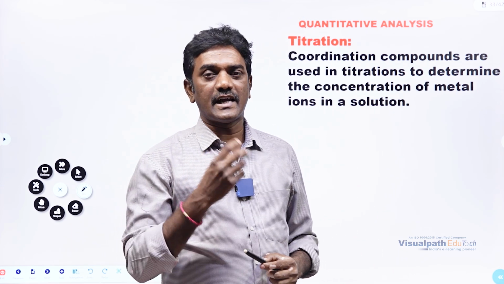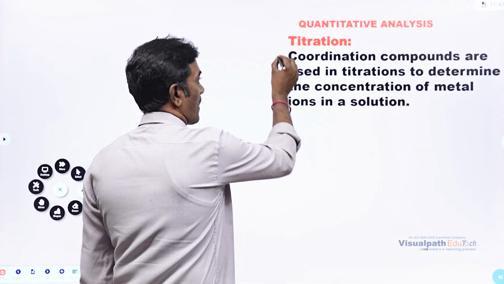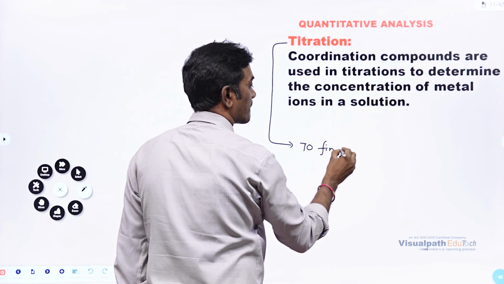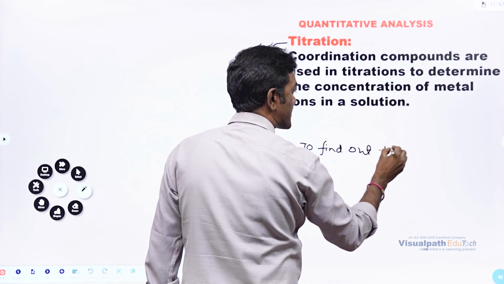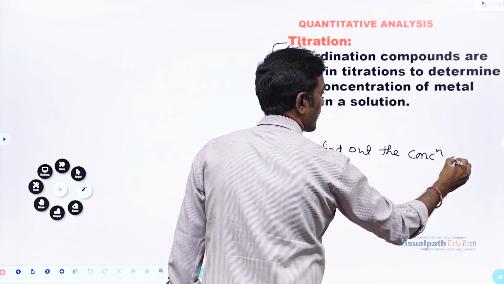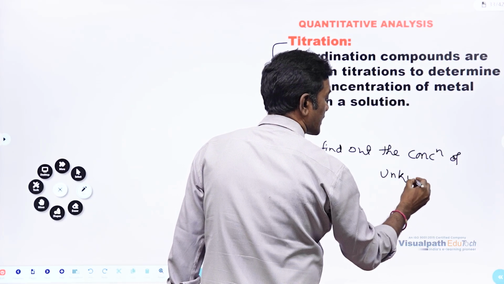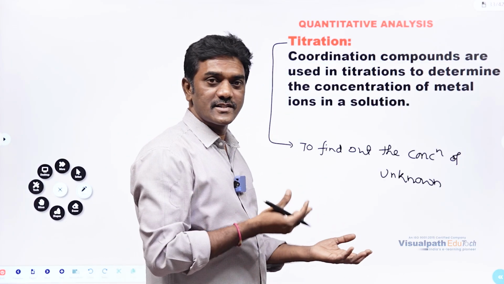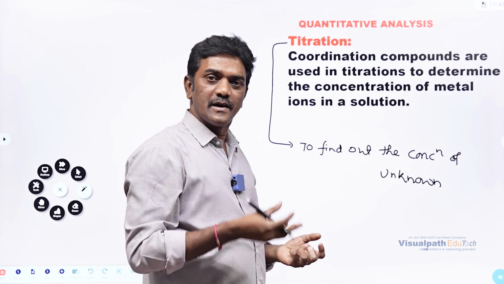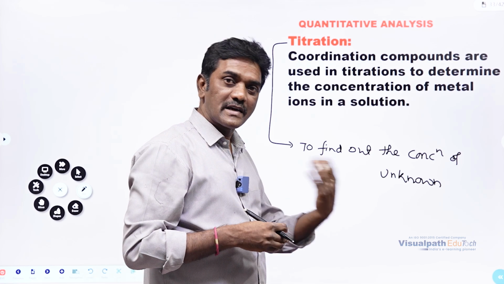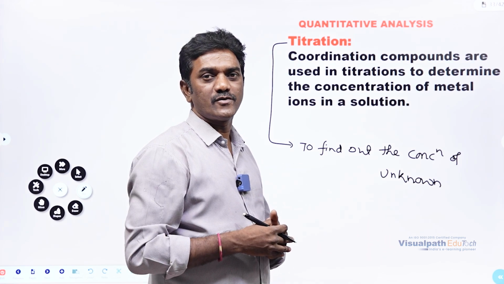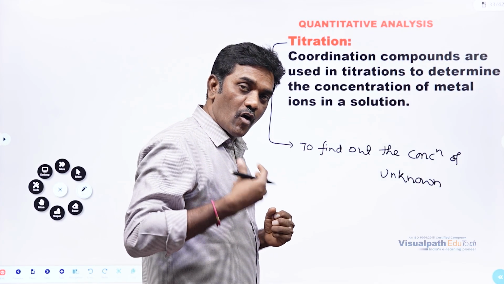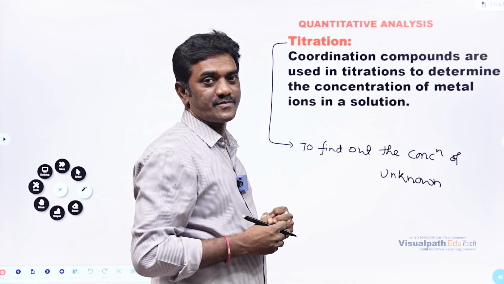For that, there are different titrations. What is the meaning of titration here? Titration means to find out the concentration of the unknown. What is the unknown here? That is the metals present in the solution. What metals are there? That will be given by qualitative analysis. How much is there? That will be given by quantitative analysis. So to find out how much is there, we are going to do the titration, right?